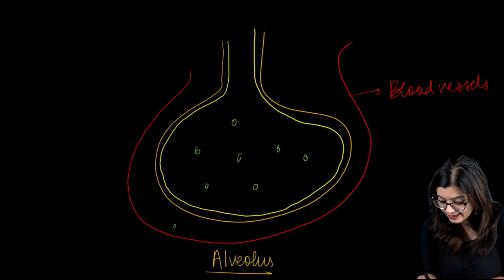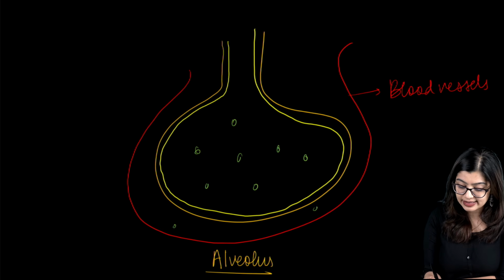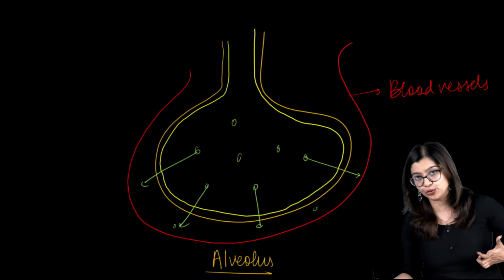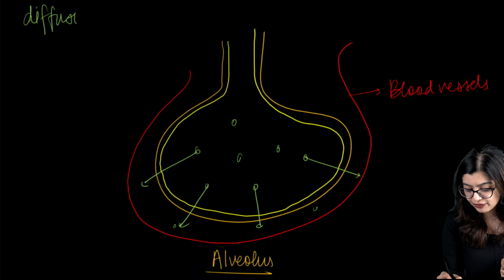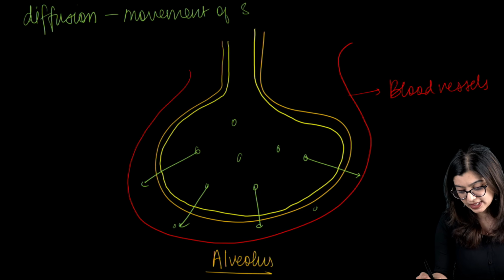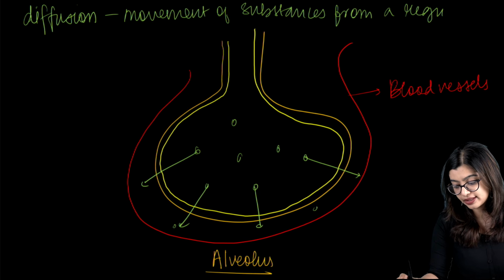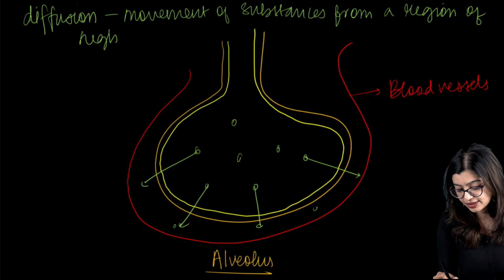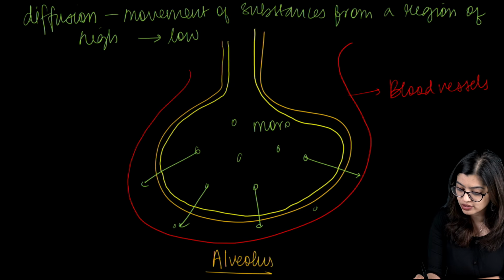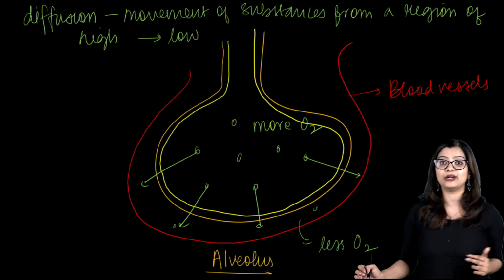Now from here we see that there is more oxygen present in the alveoli than in the blood, which is why the oxygen will enter into the bloodstream by the process called diffusion. Now what is diffusion? Diffusion can be defined as the process of movement of substances from a region of higher concentration to a region of lower concentration. So here we see that there is more oxygen, while here in the blood there is less oxygen. Hence it goes from the alveolus and into the bloodstream.